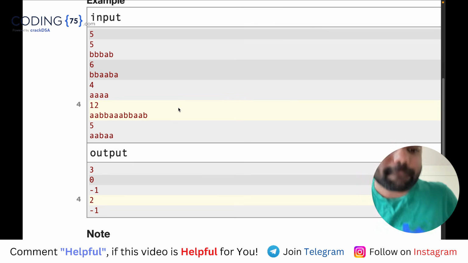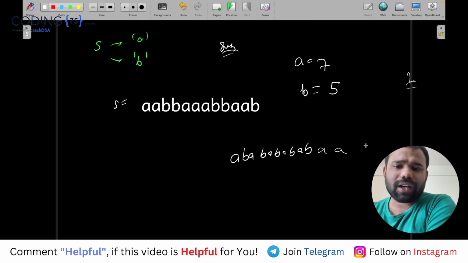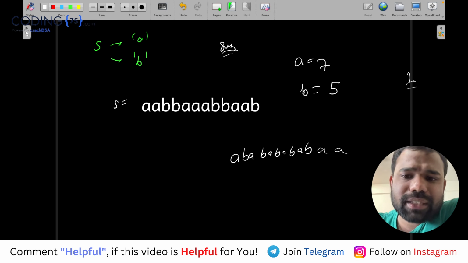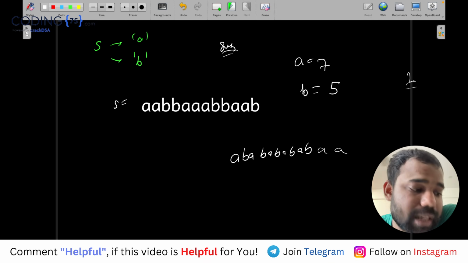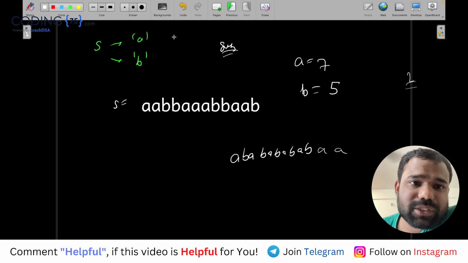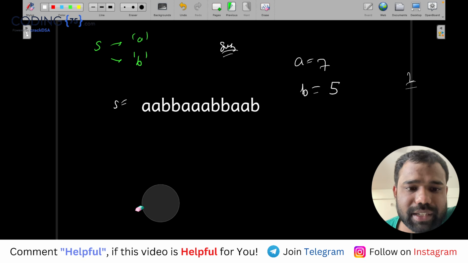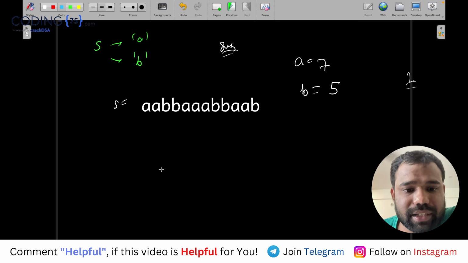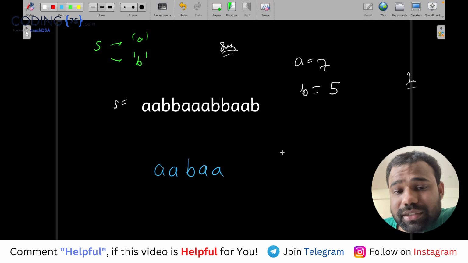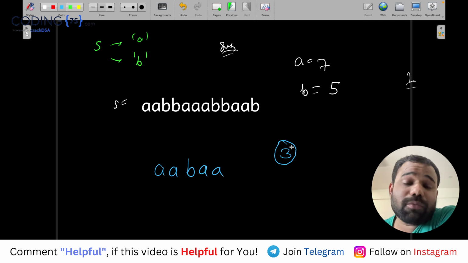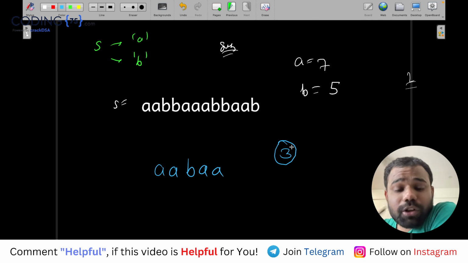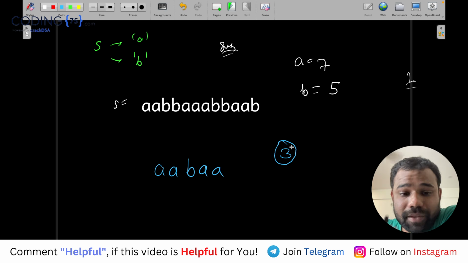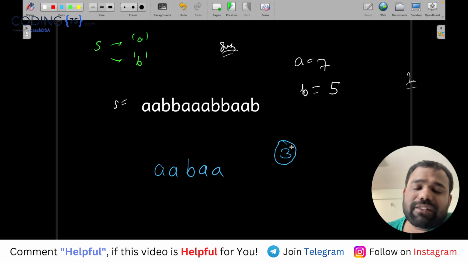So the problem क्या है कि देखो इस केस में बोलोगे अभिनव answer is always possible because every time there is a separate A and A present. But the problem will arise in this case. So let's say कि A हैं इतने. Let's say A is this and B is this. Now difference in A and B is 3. Means you have to remove 3 A's. But you cannot find any substring where 3 consecutive A's are present. So in that case answer will be -1.